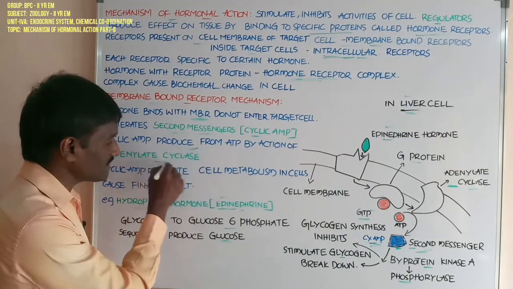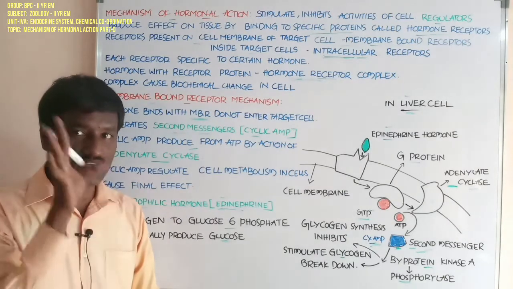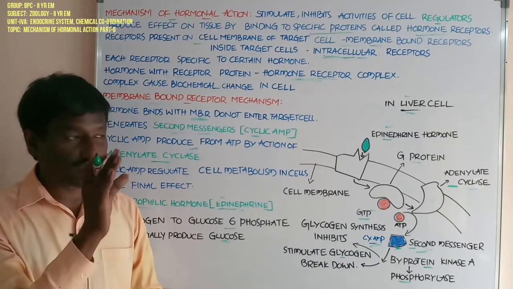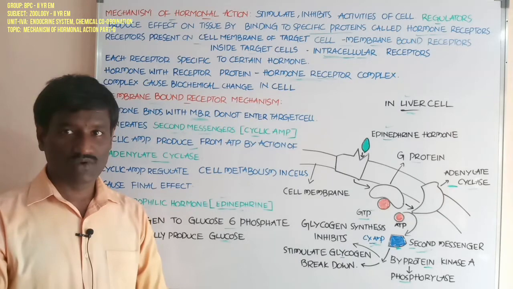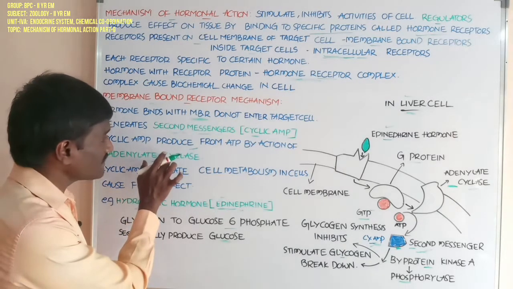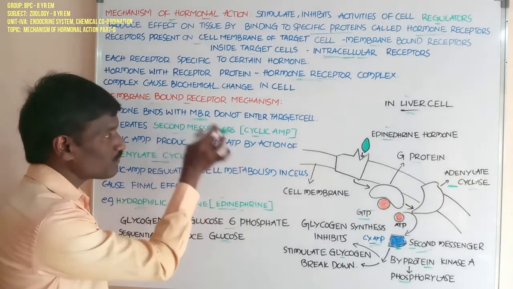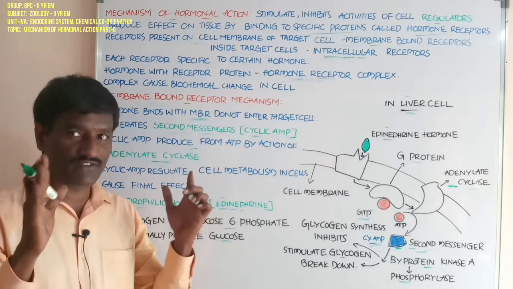Adenylate cyclase is a membrane bound enzyme, attached to the inner part of the cell membrane. Adenylate cyclase acts on ATP to produce cyclic AMP. This reaction is very, very important, students.